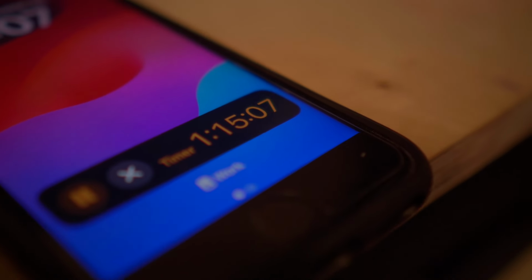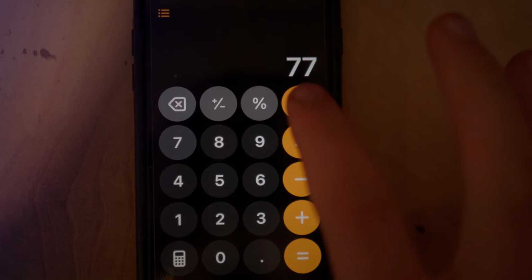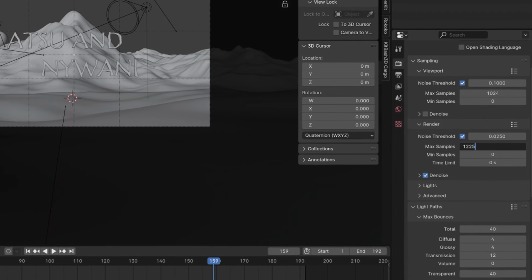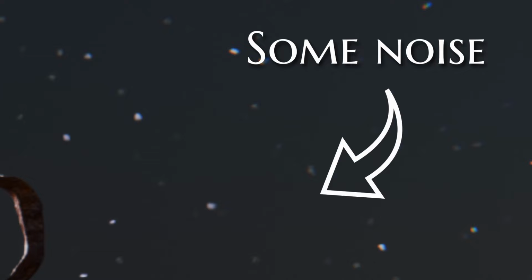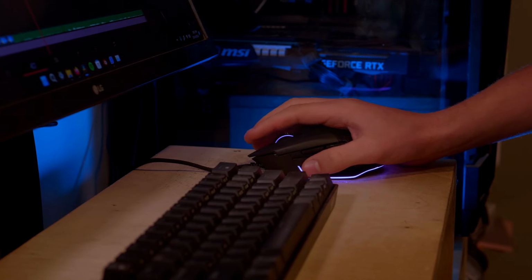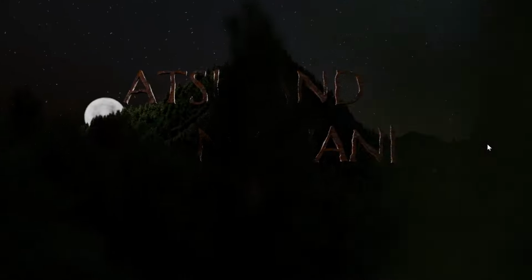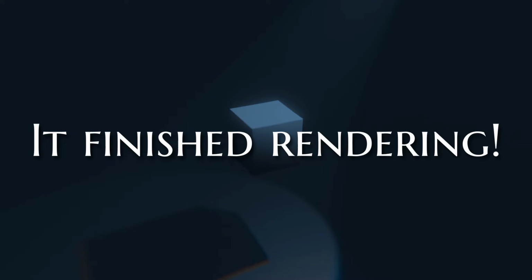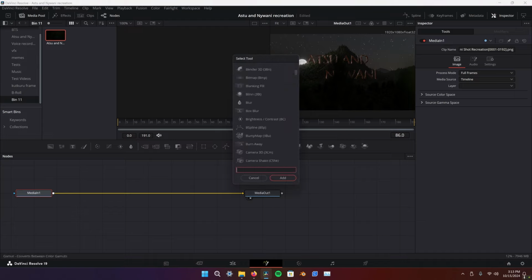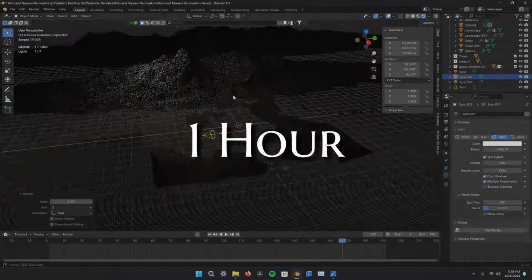With only a little over an hour of time left, it's gonna take a little over an hour to render. When I calculated it, it was gonna take too long. So I changed the settings, and with the cost of noise, I was able to cut down render time. I really hope this finishes soon enough. It finished rendering. That leaves me with 6 minutes left. I hopped into DaVinci Resolve and put the final color grades on, and it was done. After 4 hours of designing, an hour of rendering, and 185,000 trees, here is the final result.